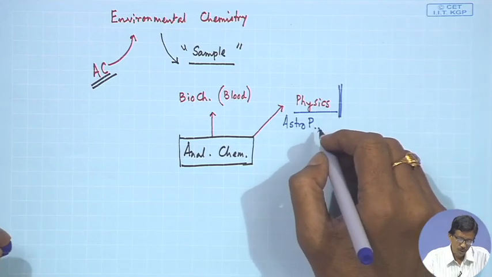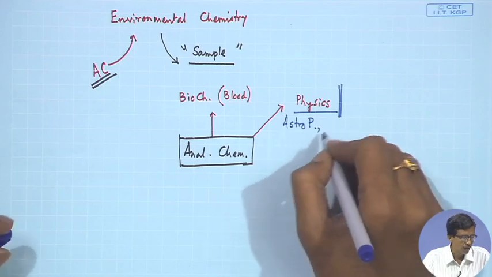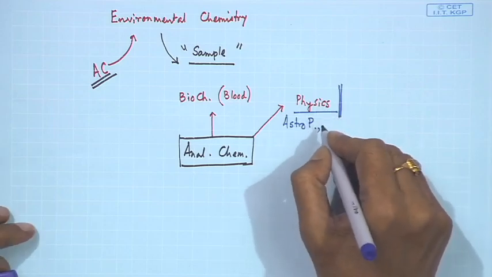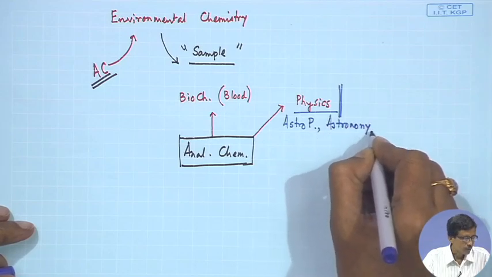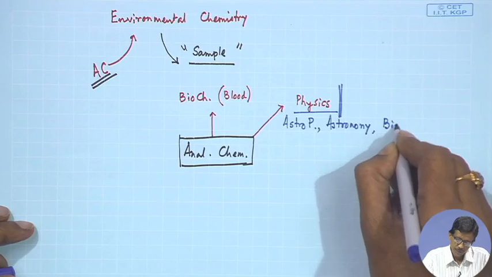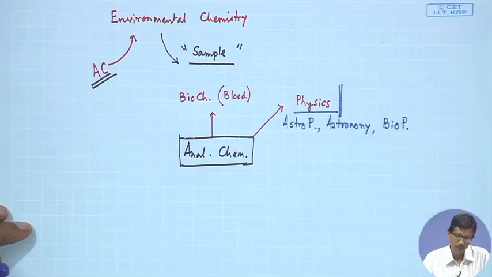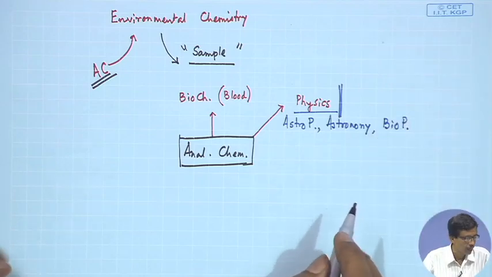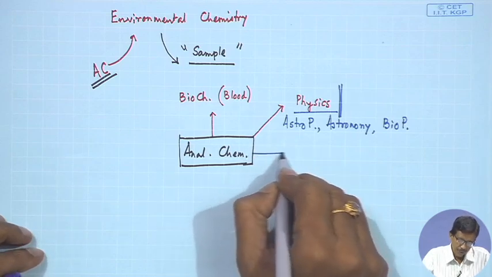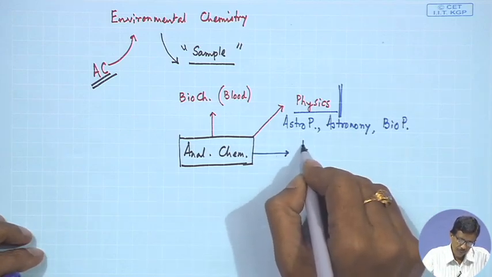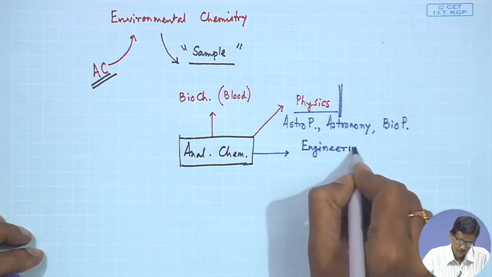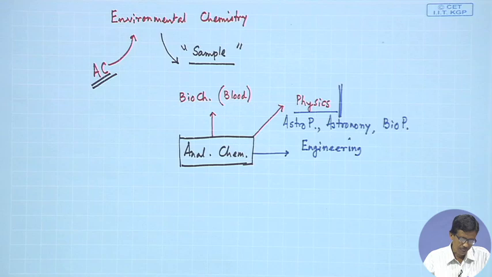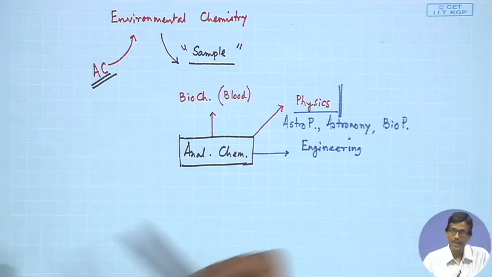So, astronomical physics can have some understanding, and then astronomy and biophysics. The biophysical sample can also be utilized for this analysis, and obviously the subject engineering can also be benefited by a typical knowledge of analytical chemistry.